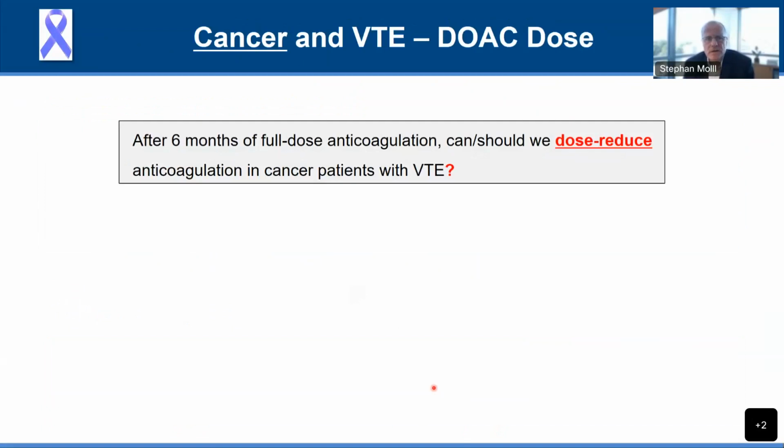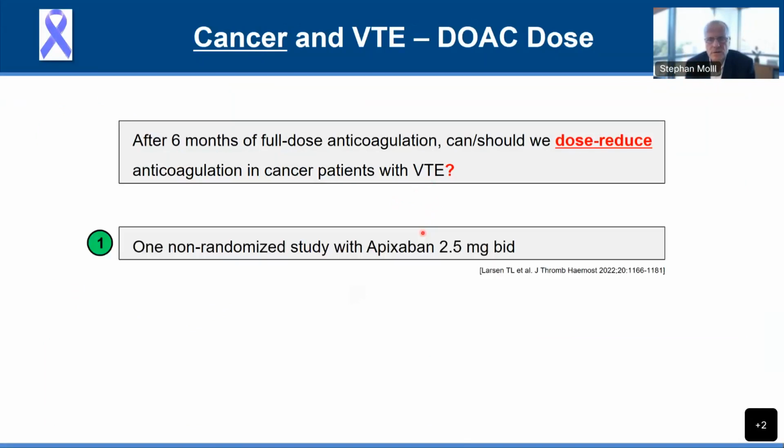Question that comes up in clinical practice: once we've treated a patient with full dose anticoagulation for 6 months, can or should we dose reduce the anticoagulation to some intermediate secondary prophylaxis dosing? And we don't have data to tell us what to do. There's been one study, it was non-randomized, that simply looked at apixaban use at the lower dose once the patient had been treated for 6 months with full dose anticoagulation.